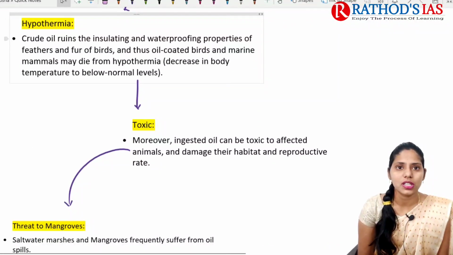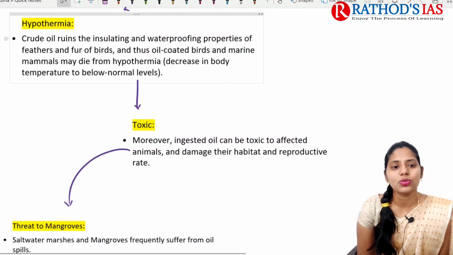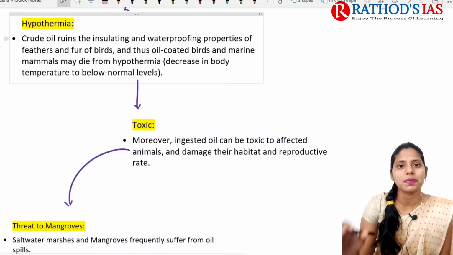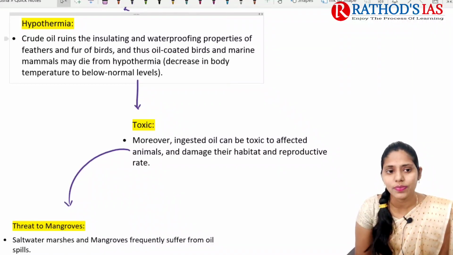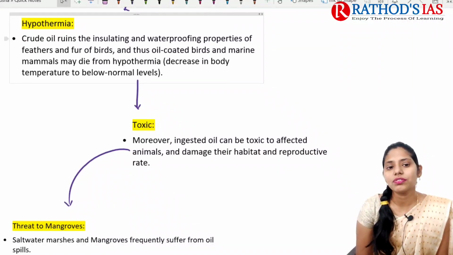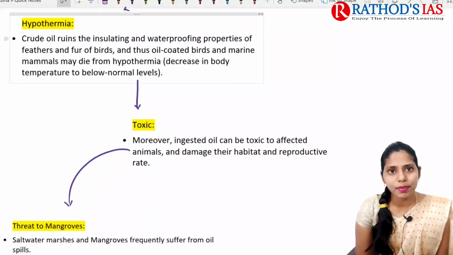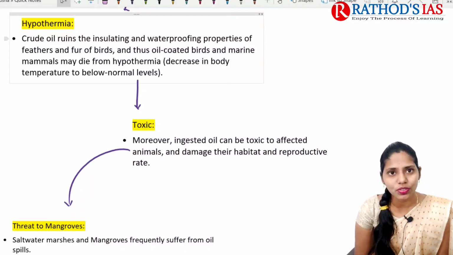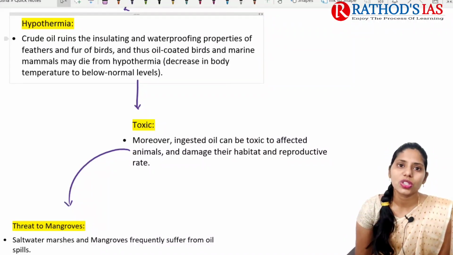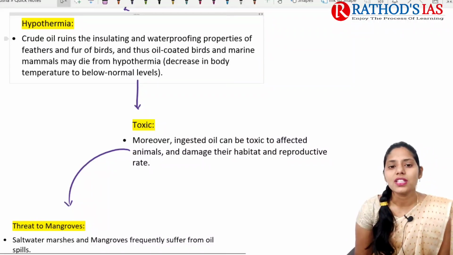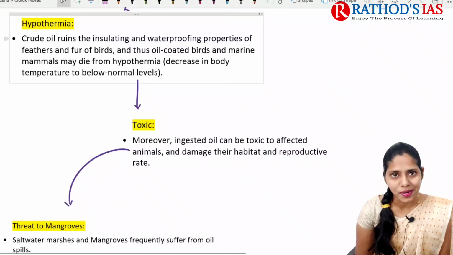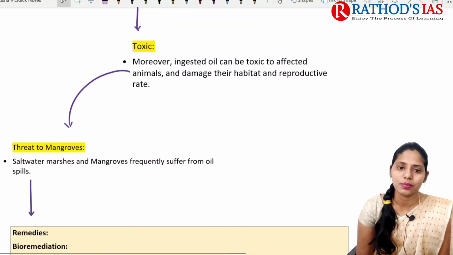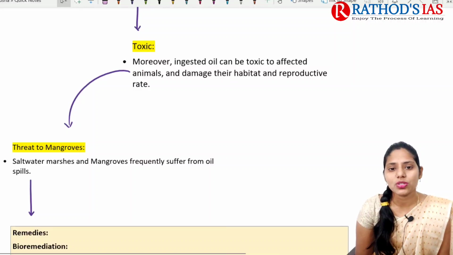And next one is hypothermia. Whenever birds come into contact with this oil floating on the water, the fur and feathers present on the birds will be coated with the oil. Because of this, that will decrease the body temperature of these birds, right? This crude oil removes the insulating and waterproofing properties of the feathers and fur of the birds, and it is also very toxic.